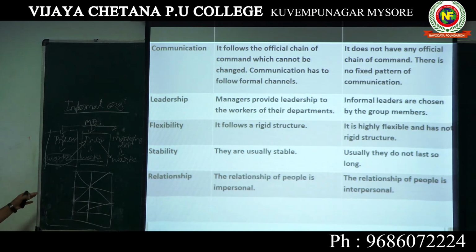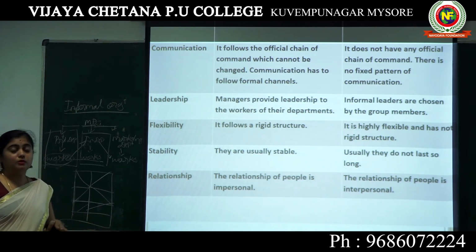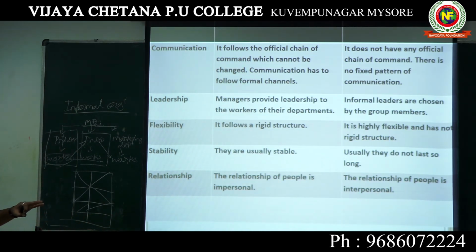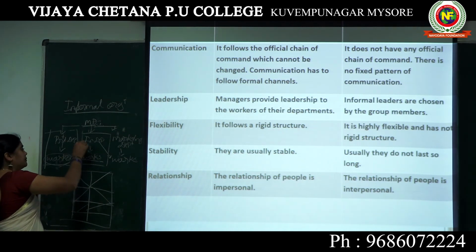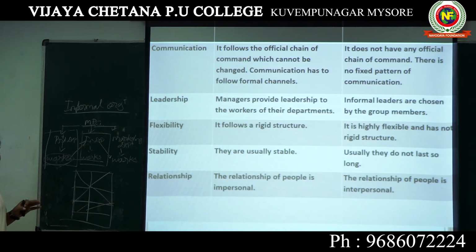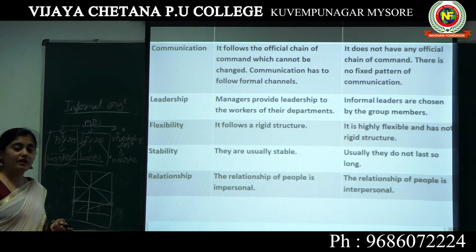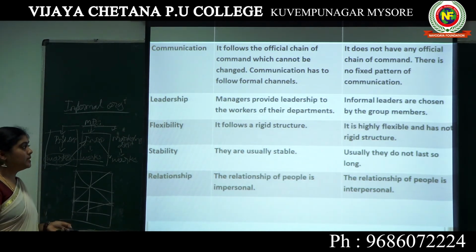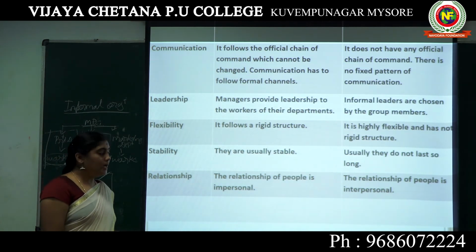But in an informal organization, the relationship of people is interpersonal, because they can easily communicate with any other person or any other department in the organization, because of flexibility. These are the differences between formal and informal organization.